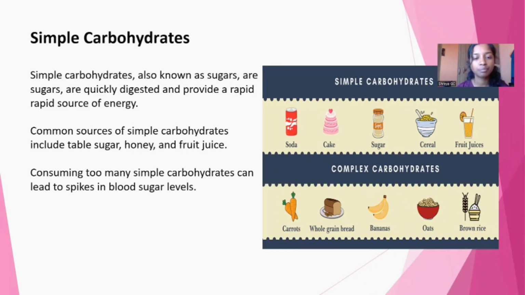Consuming too much of simple carbohydrates can lead to spikes in blood sugar level. Examples for simple carbohydrates are soda, cake, sugar, cereals, fruit juice, and etc. And examples for complex carbohydrates are carrot, whole grain bread, bananas, oats, and brown rice.